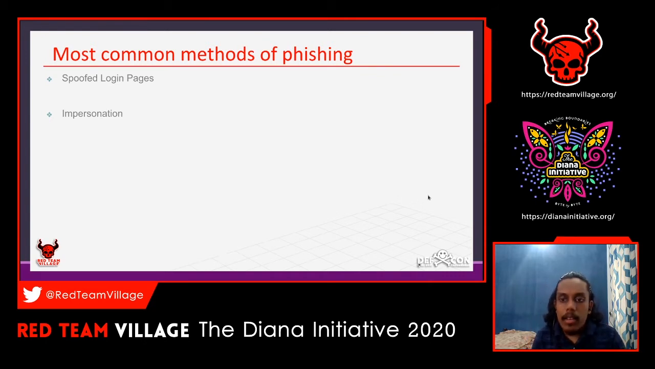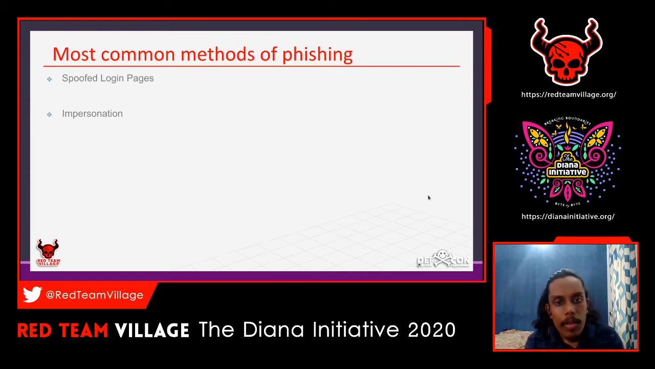Once we click on that URL, we are redirected to an attacker's web server or web portal that requires us to put in our credentials, or it has, let's say, a survey, but at the end it will ask for your credentials or your personal data, or any data that the attacker requires. That is called spoofed login pages: your data will be captured there and sent to the attacker.